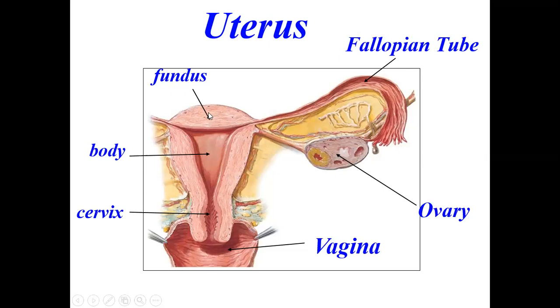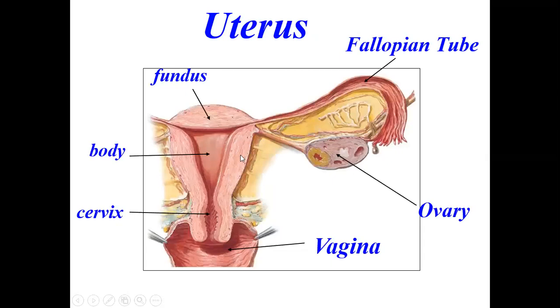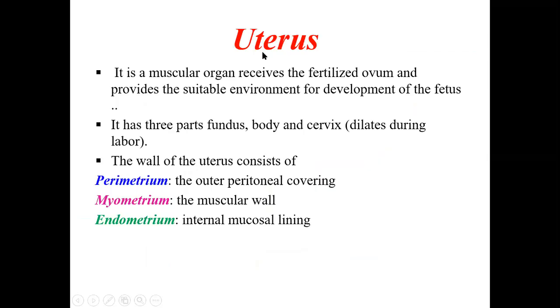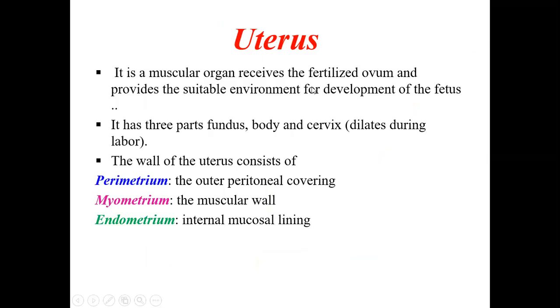So it has three parts called the fundus, body, and the cervix. We'll talk about this. So this is the uterus here. This is a muscular organ, as you can see here. It has a thick wall. Okay, so it is a muscular organ. It receives the fertilized ovum. The fertilized ovum will come here and get implanted in the wall and starts developing. Okay, so it receives the fertilized ovum and produces a suitable environment for the development of the fetus.